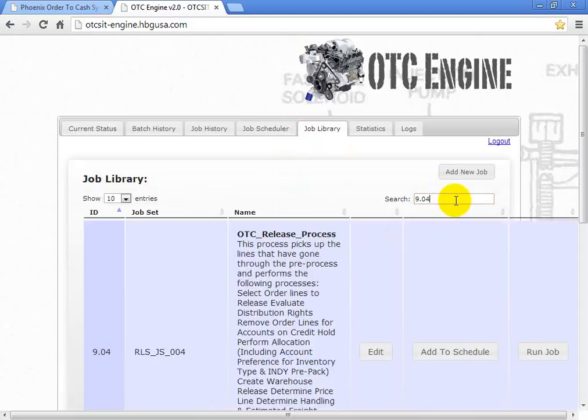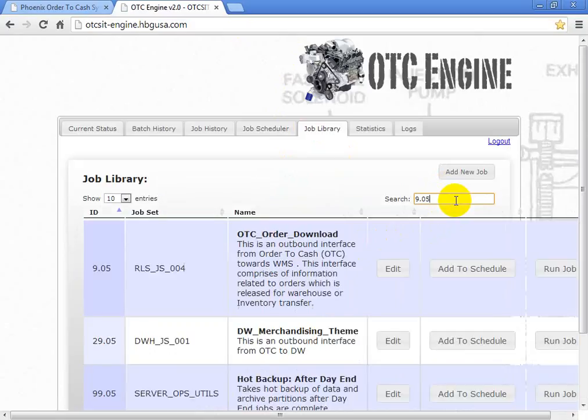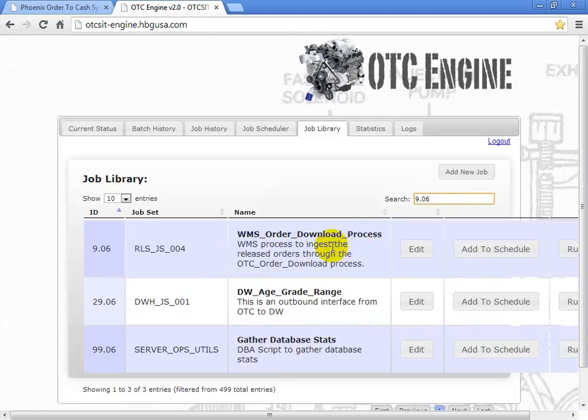This is the OTC release job, and then OTC download 9.05, OTC order download, and then 9.06, which is nothing but WMS order download. This will take your released orders to the WMS system. After completion of this 9.06, the WMS order download process, you need to log into the WMS system and do the shipments. After that, there are a couple of other jobs which we need to run.